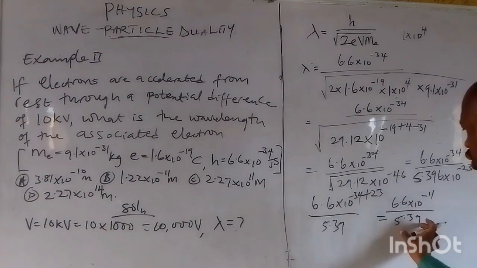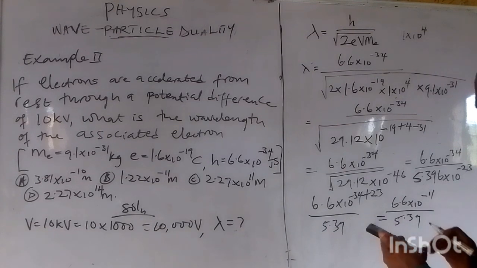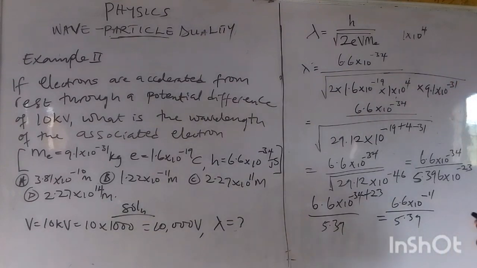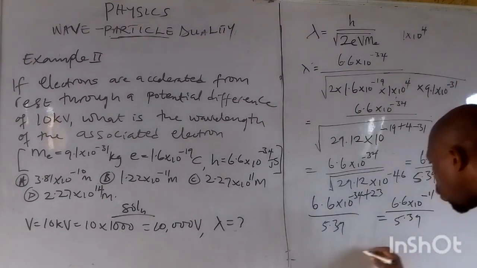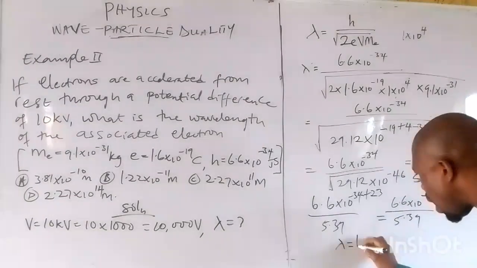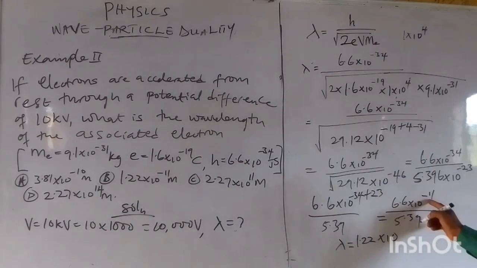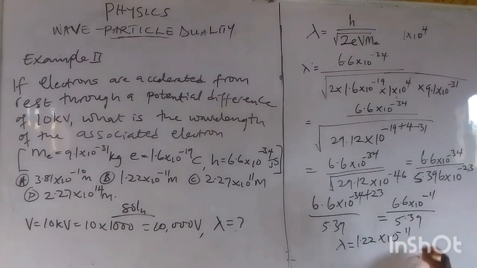Now 6.6 divided by 5.39 will give me that lambda is 1.22 times 10 raised to the power minus 11 meters.